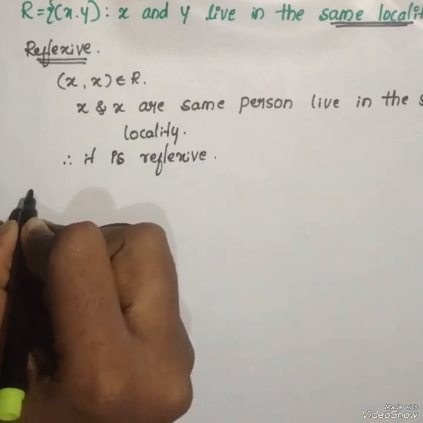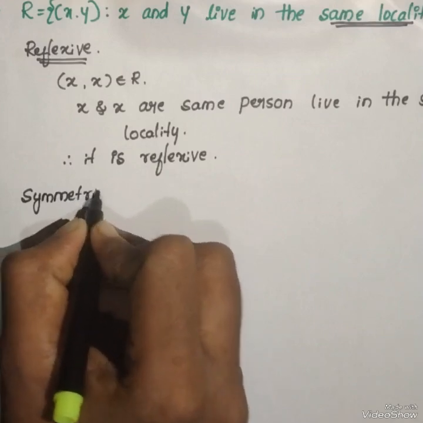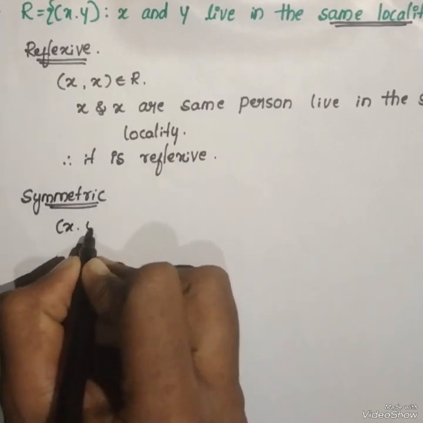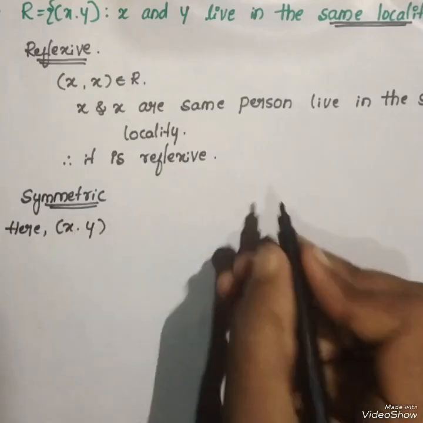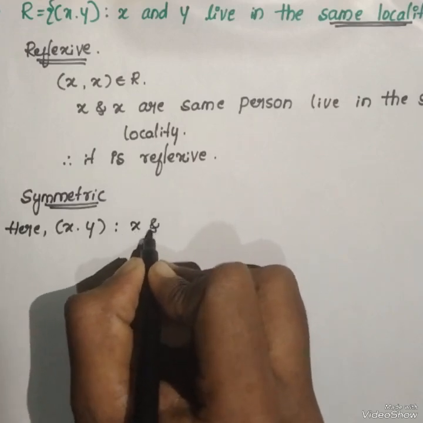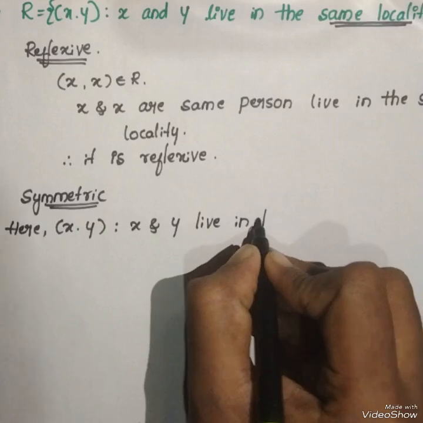Again, for checking the second condition, symmetric. Here x and y are two persons such that x and y live in the same locality.